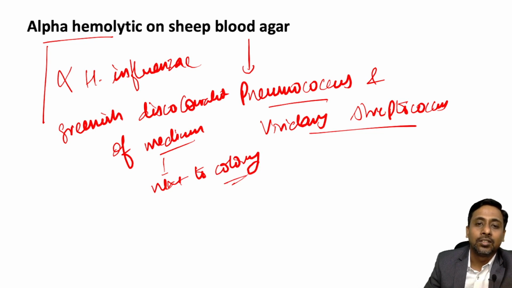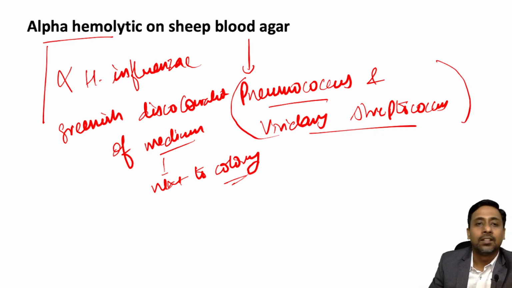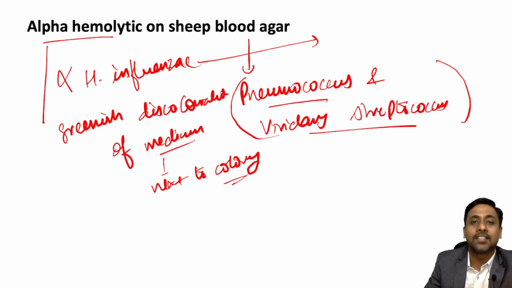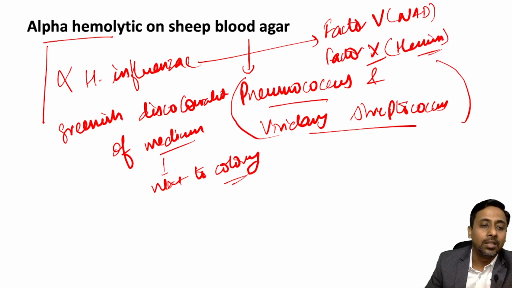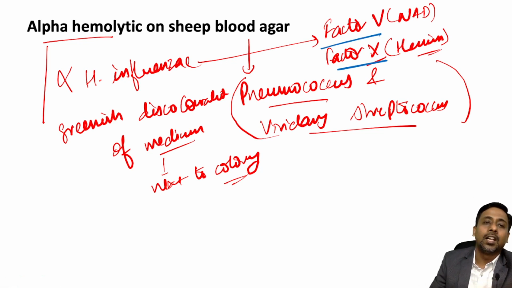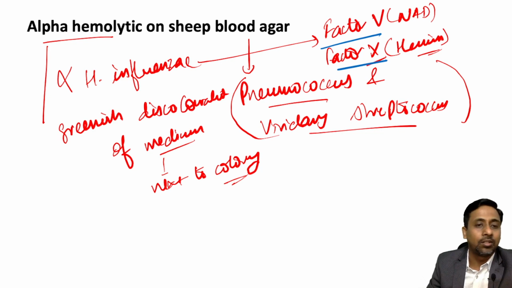So this alpha hemolysis is not a feature of Hemophilus influenzae. Why? First reason I told you. Second reason, it cannot be grown on blood agar because it needs certain accessory factors. And what are those? Factor 5 and factor 10. Factor 5 is NAD and factor 10 is hemin. These factors are necessary for the growth of Hemophilus influenzae. So that is why alpha hemolysis on sheep blood agar, again, this option is not correct.